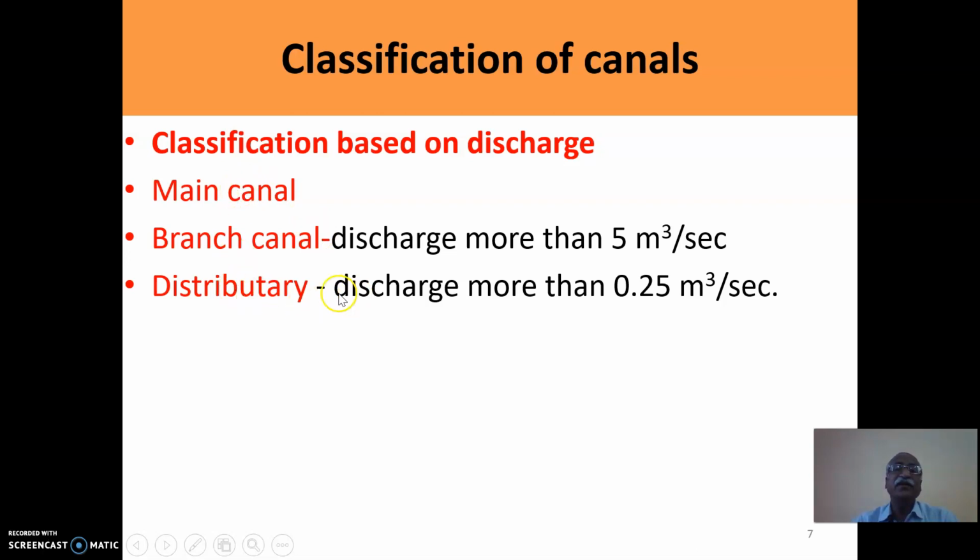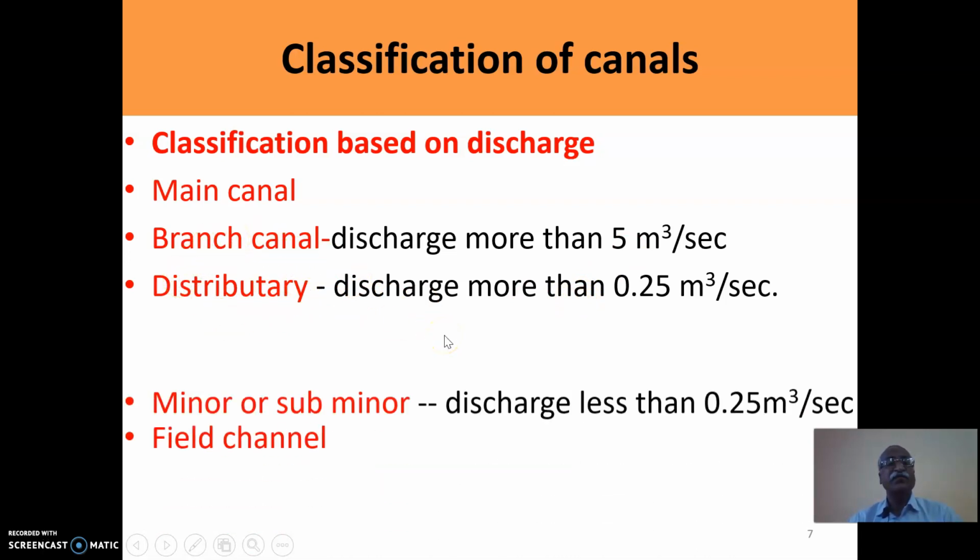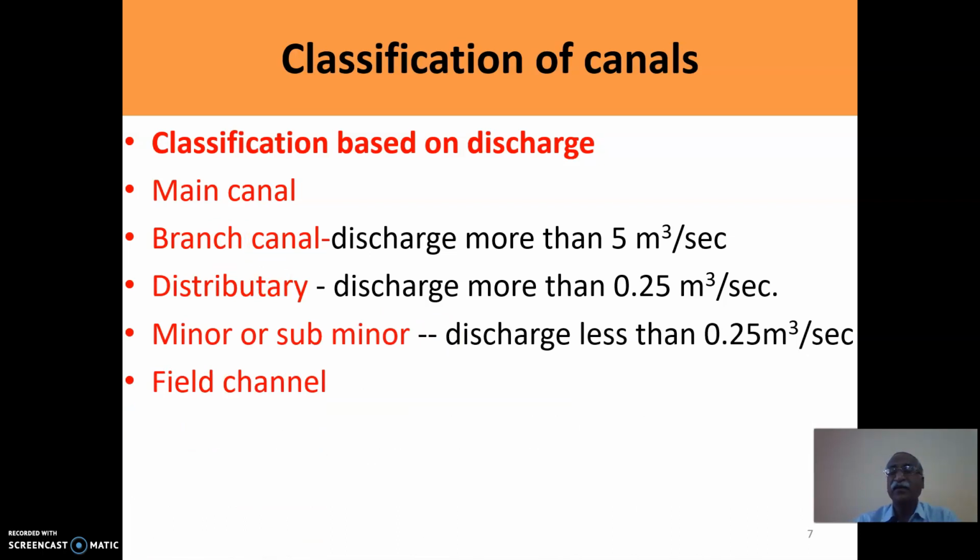The distributary is another small canal which has the discharging capacity more than 0.25 cubic meter per second and less than 5 cubic meter per second. The distributary also receives the water from branch canal. The minor or sub-minor are still smaller canals which are receiving the water from the distributary and the discharging capacity is less than 0.25 meter cube per second.